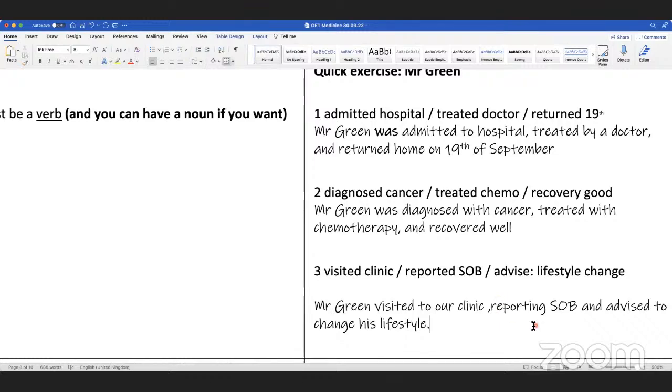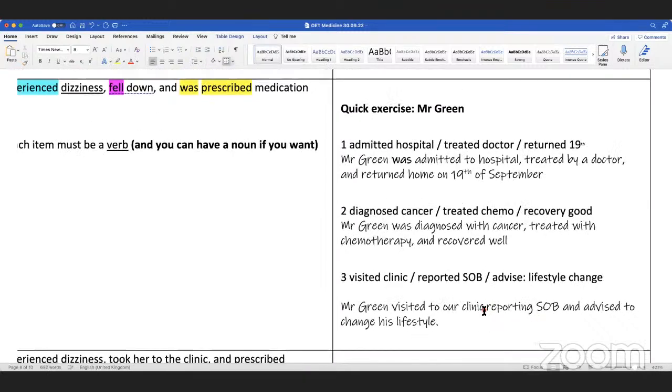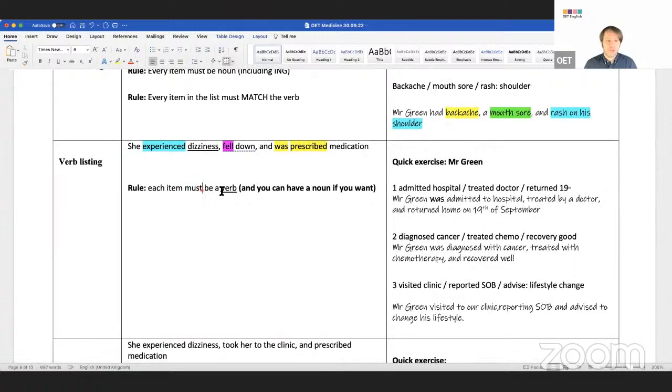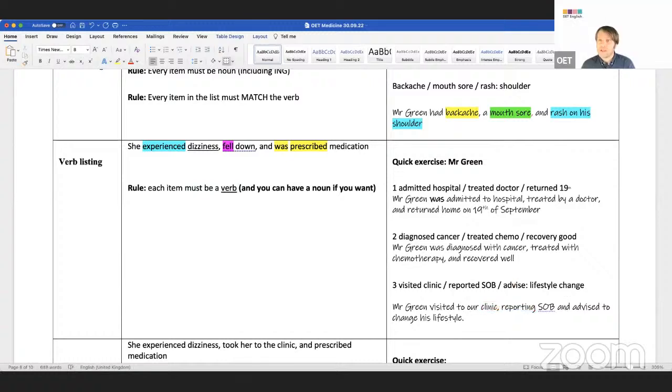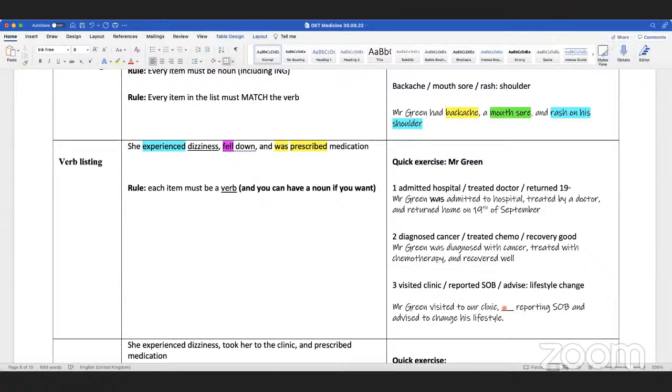Was advised should be, because reporting, it's breaking the number one rule. It must be a verb. Is -ing a verb, guys? No. If you want to make it a verb, you need to put one more word here. What can we put? Been? Alan, the preposition is "to", Mr. Green with it. Yeah, the two. You're right.